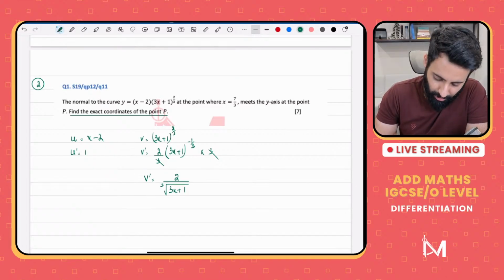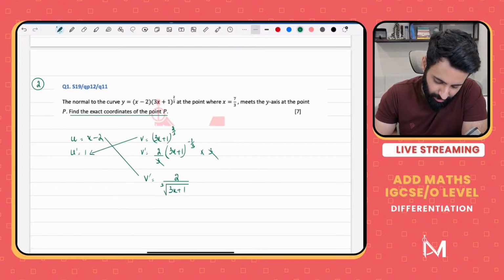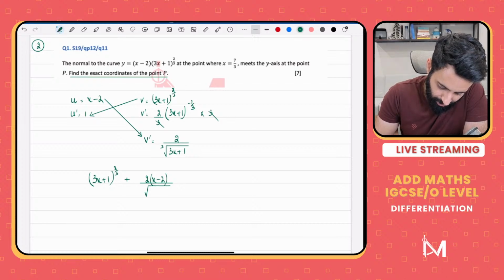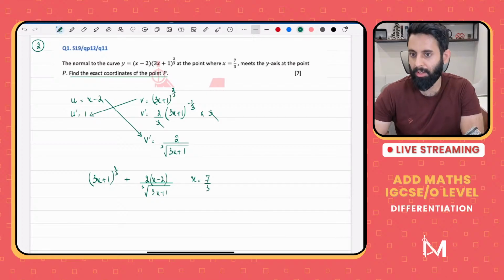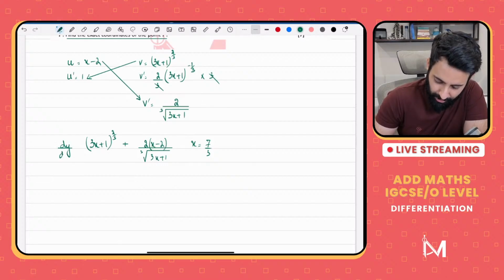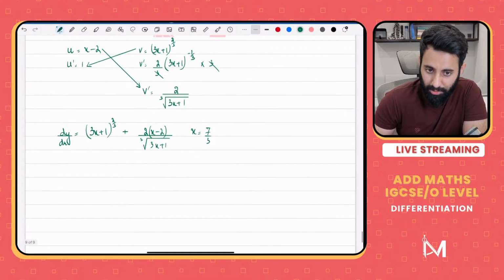Okay. So vu prime plus uv prime. Since this is product rule, it's going to be vu prime plus uv prime. So vu prime means 3x plus 1 raised to the power 2 upon 3 plus uv prime means 2 times x minus 2 over cube root of 3x plus 1. Okay, and what's the value of x that will go into the function? It's 7 upon 3. Now let's try and avoid using a calculator as much as we can, but I think we might have to use a calculator over here. But let's see, we'll avoid it as much as we can.